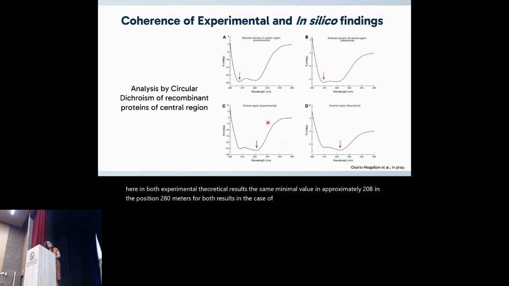And in the case of the central region it is the same, with a minimal value at 222 nanometers in both experimental and theoretical, or in silico, results. And it's very interesting that this minimal value corresponds, by literature, to globular proteins in the case of the globular domain, and in the case of the central region, to proteins with high alpha helix content in the structure.